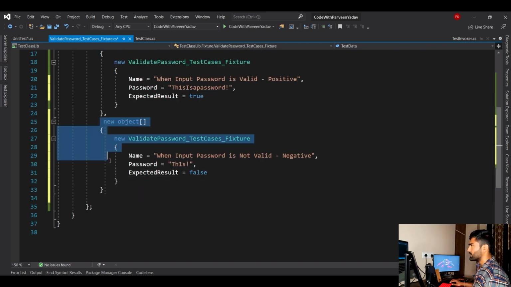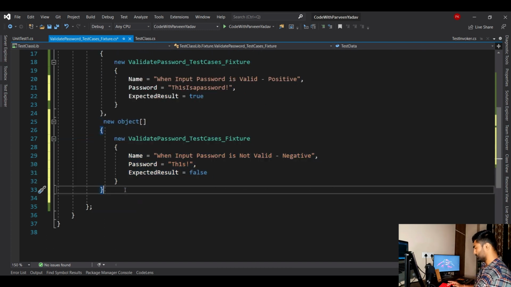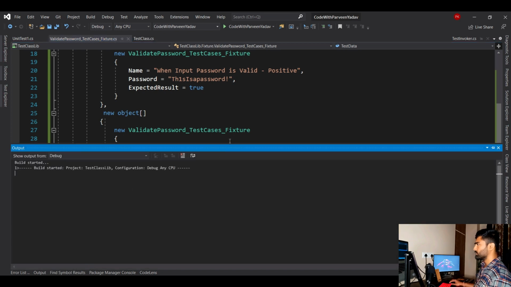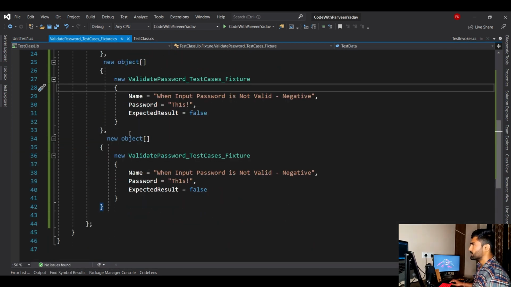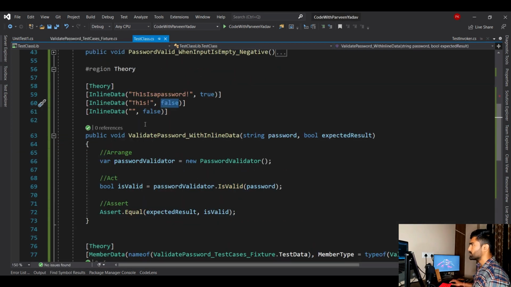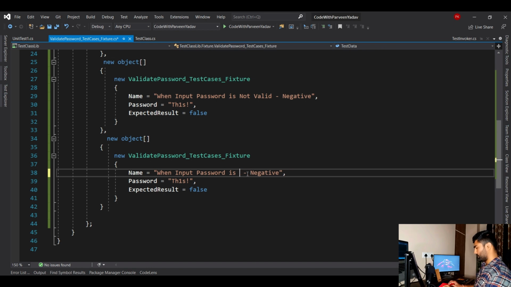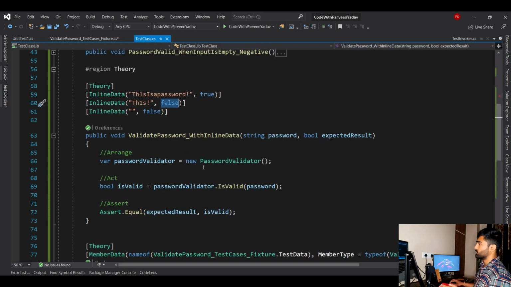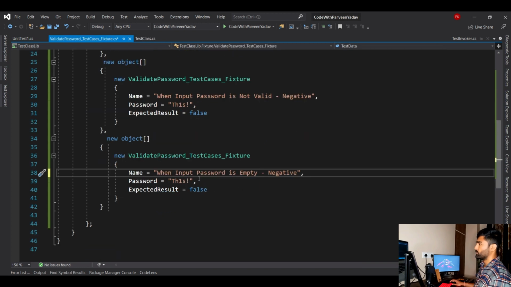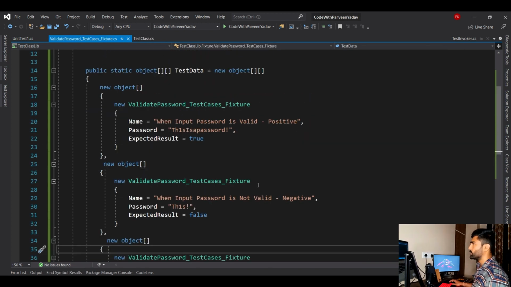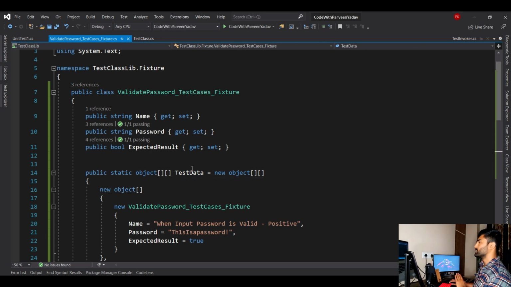Now let's add third test case also, and I will say comma, copy paste. And what is the third test case? When is empty. So I will say when input password is empty. Let's say empty. This is also a negative test case, and the expected result is for sure it should be false. Okay, so this is fine. Now this test data is ready.